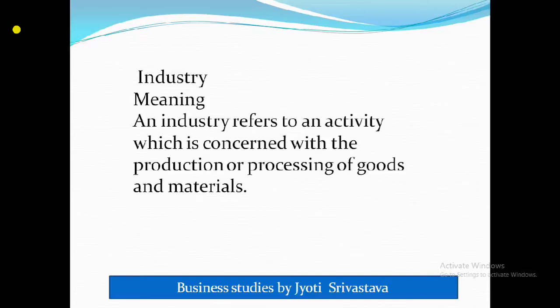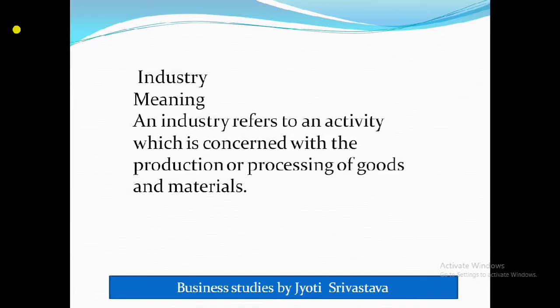Like suppose in the textile industry, what work is done here? They produce textile goods from cotton. Or what does the electronic industry do? They manufacture electronic goods, isn't it?